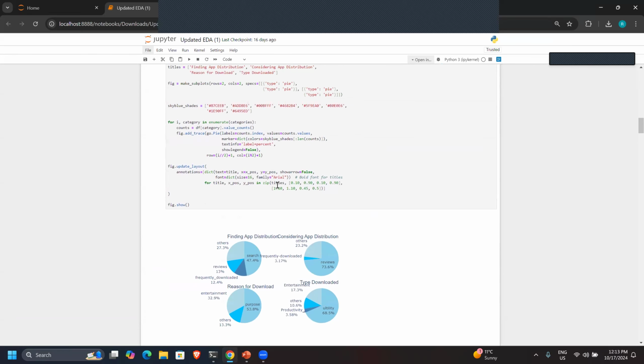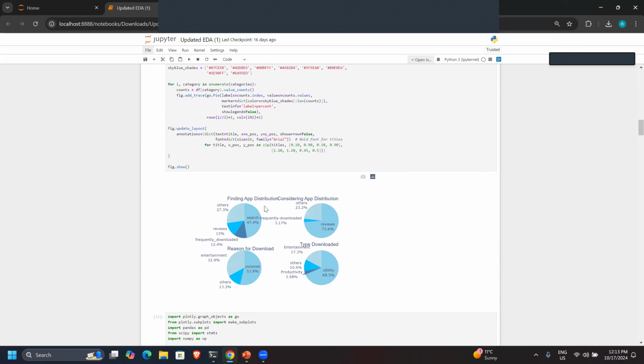So here we can see the finding the app distribution, that is how did customers find the app. Here we can see that 47% of the whole data customers randomly searched for what they were searching and found the app. Then talking about considering the app: the customer has found the app, now will the customer download it or not? What would be the factors forcing him to download it?